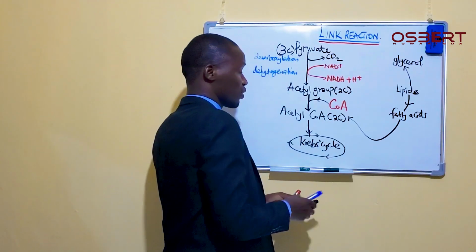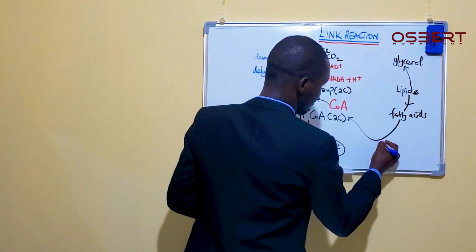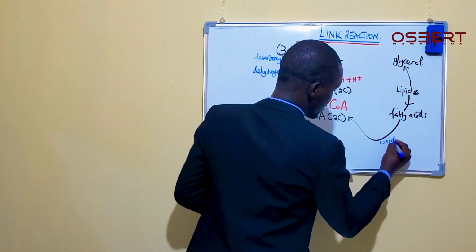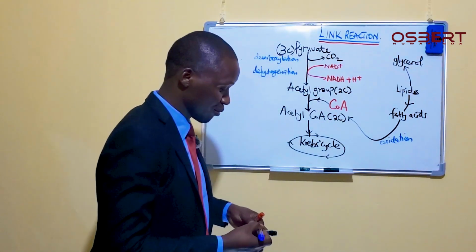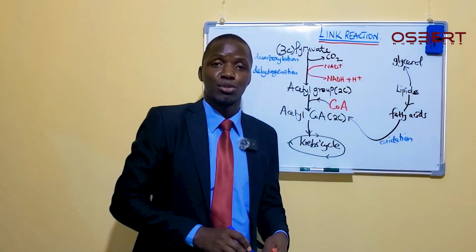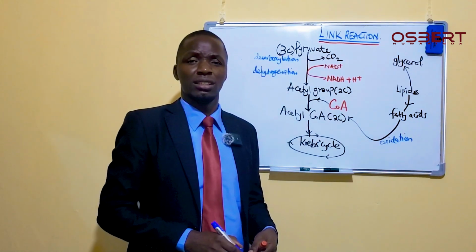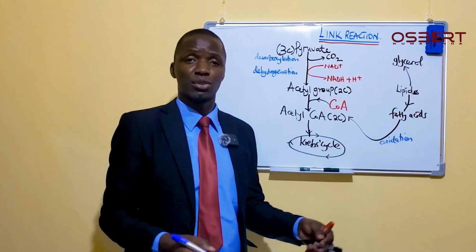Books call it beta oxidation. In this oxidation, there will be loss of hydrogen atoms and so on and so forth.